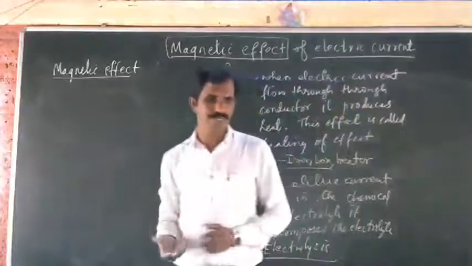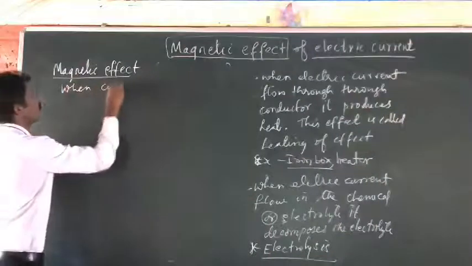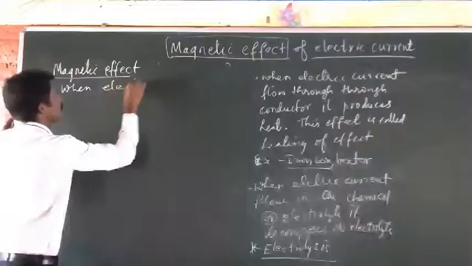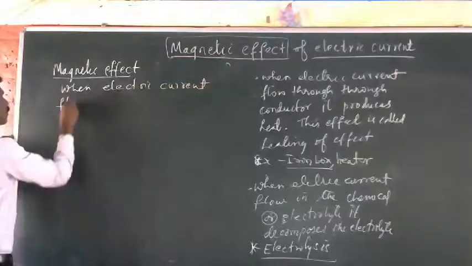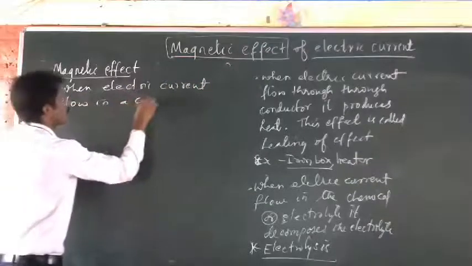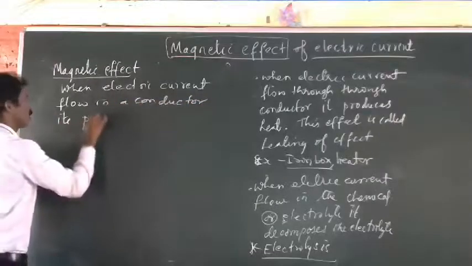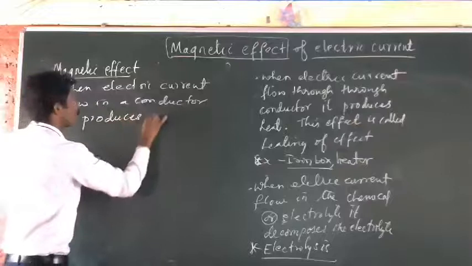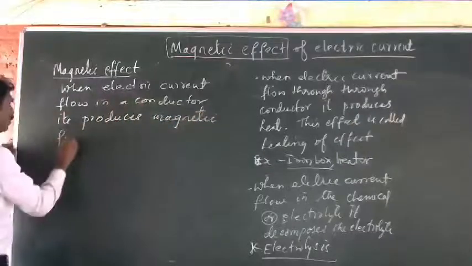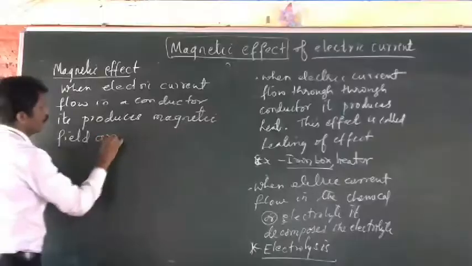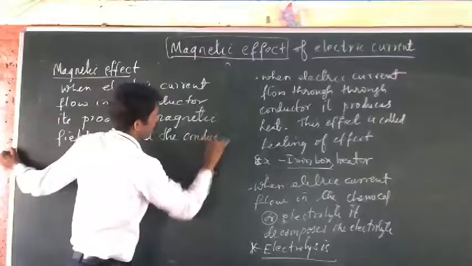When electric current flows in a conductor, it produces a magnetic field around the conductor.